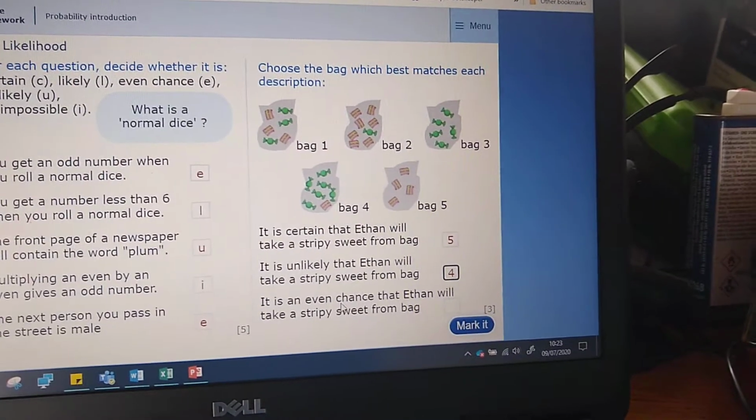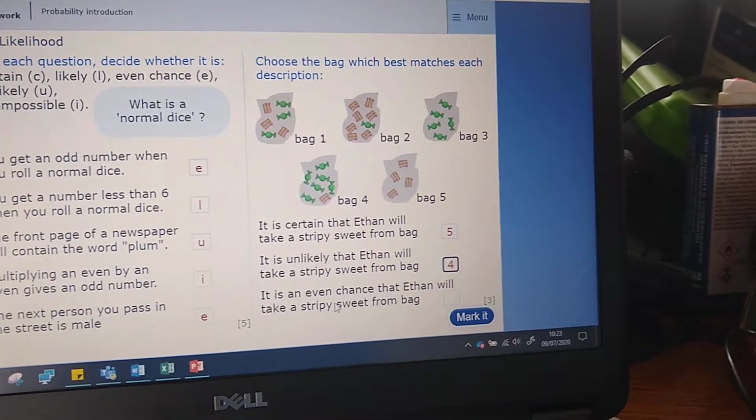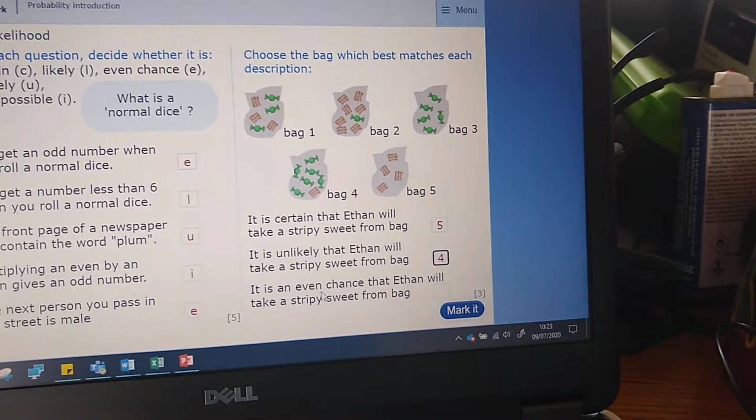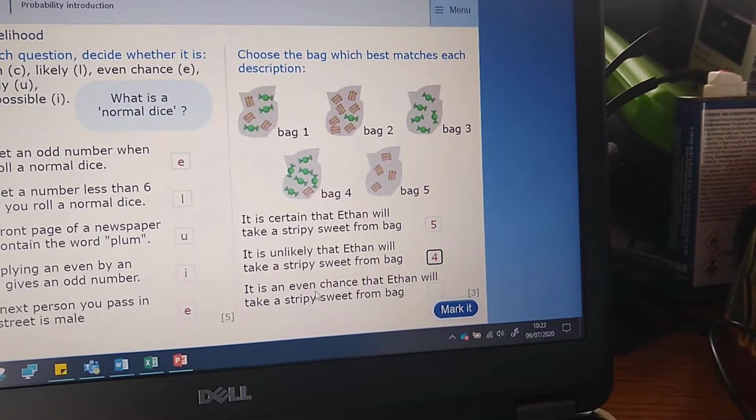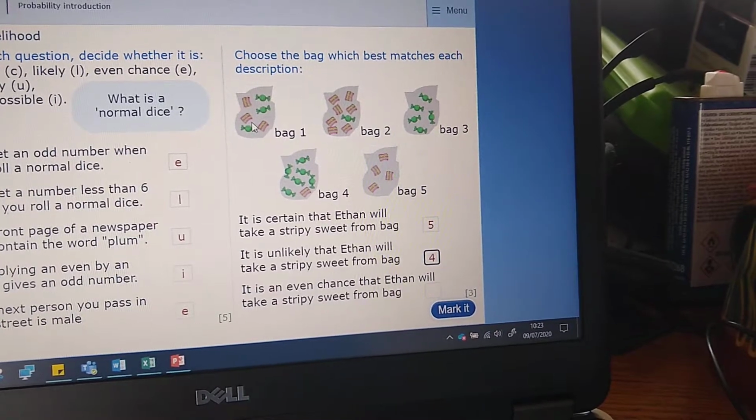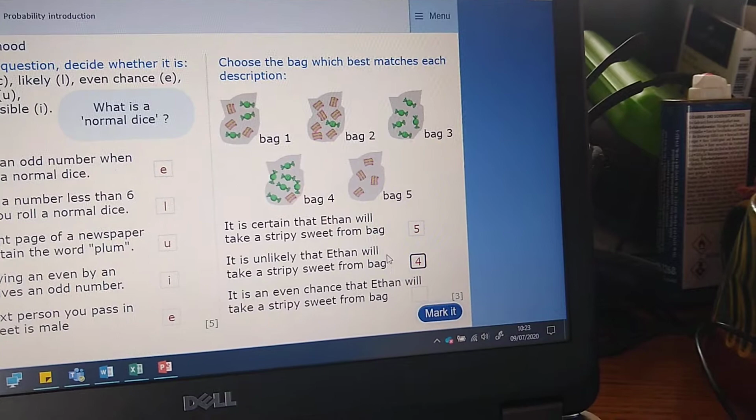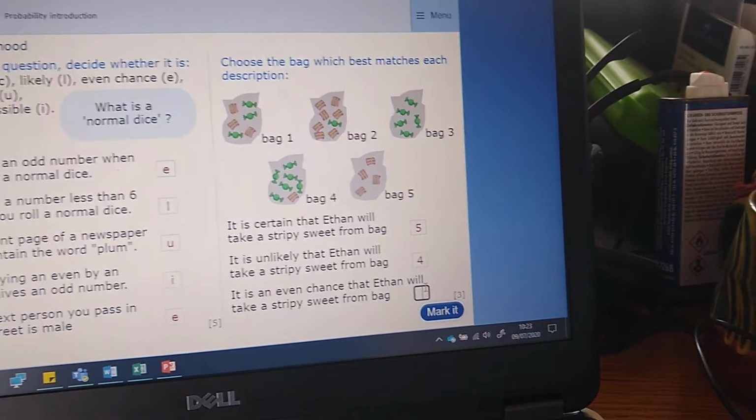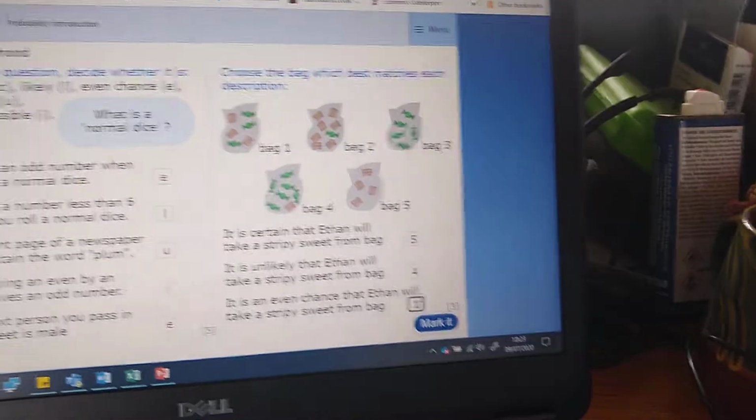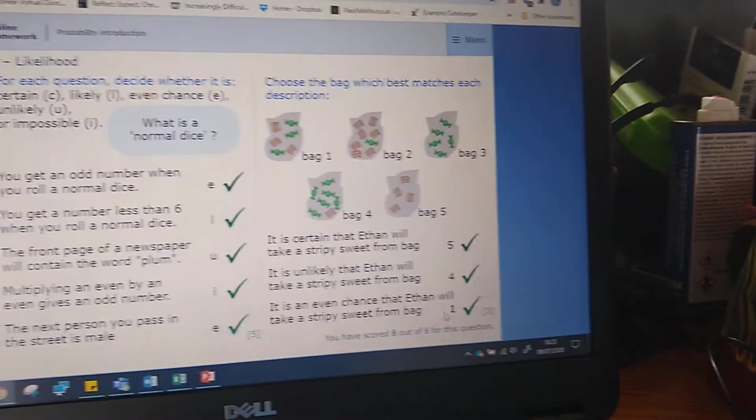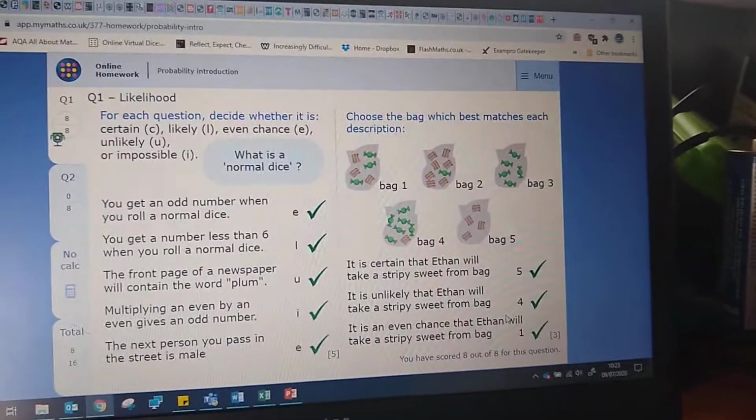It is an even chance that Ethan will take a stripy sweet from a bag. An even chance we could have when we've got the same amount of stripies and plain sweets. And that's the case in bag 1. Oh, apologies. Click in the box. Bag 1. Before you move on, click on Mark It. And we've got that one right. I'll be back for question 2 in 2 seconds.